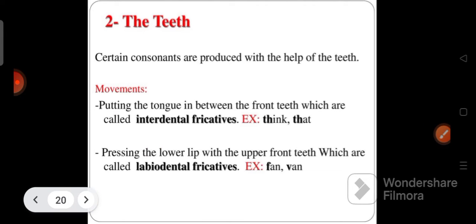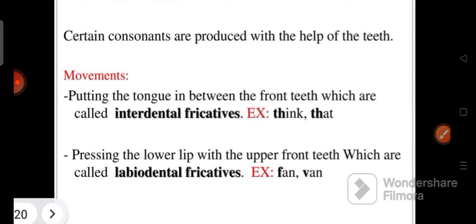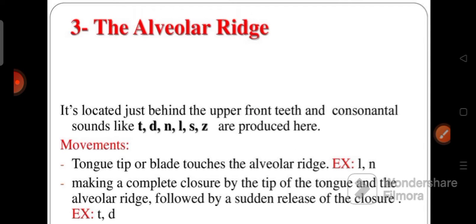The next organ of speech is the teeth. Certain consonants are produced with the help of the teeth. Try to look at the movement. Putting the tongue between the front teeth produces what are called interdental fricatives, for example think, that.